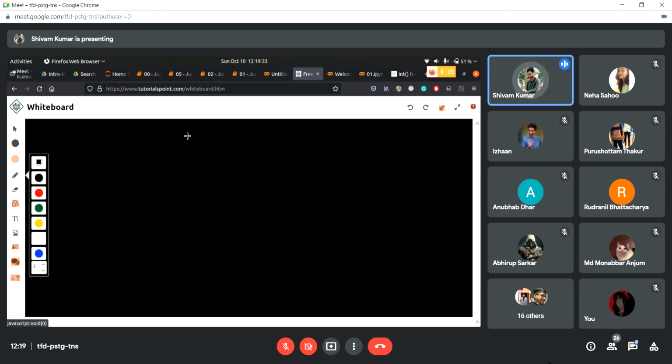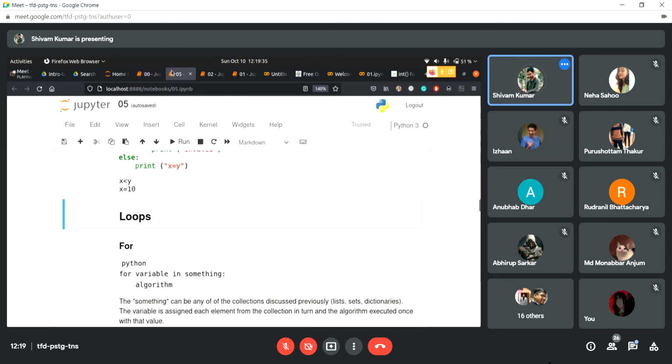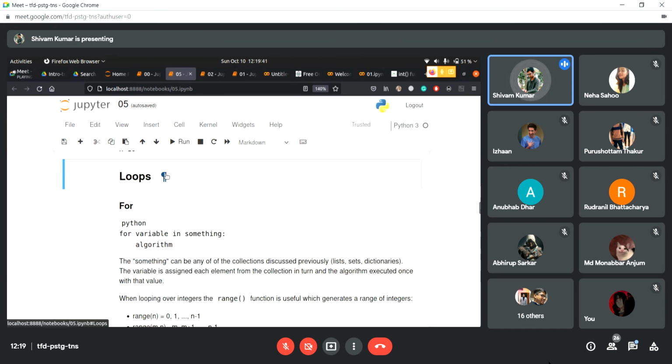Now we'll see the syntax of a loop. Syntax is nothing but the rules of how you're supposed to interact with Python and how you're supposed to write things. We have two loops in Python: the for loop and the while loop.